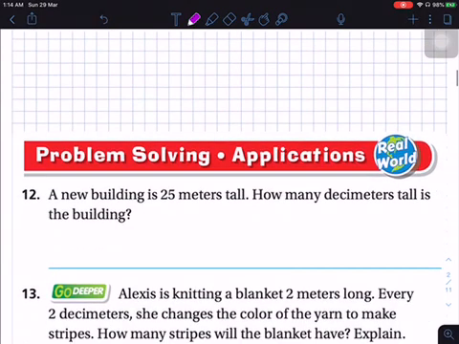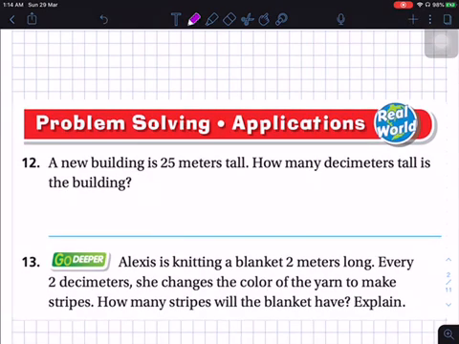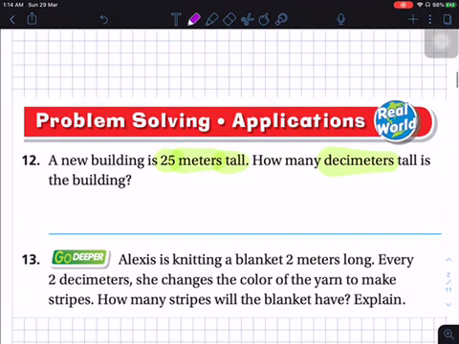Okay, now let's do some problem solving. A new building is 25 meters tall. How many decimeters tall is the building? So I have to convert from meters to decimeters, so multiply by what? 10, it will be 250 decimeters.